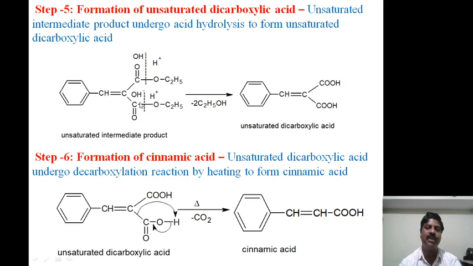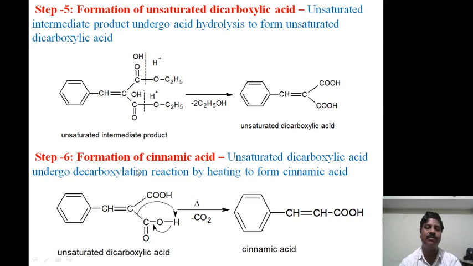In the fifth step, formation of unsaturated dicarboxylic acid. The unsaturated intermediate product undergoes acid hydrolysis, because any ester on hydrolysis forms ethanol and a carboxylic acid. Therefore, the unsaturated intermediate product undergoes acid hydrolysis to form unsaturated dicarboxylic acid. This molecule undergoes hydrolysis with water, and 2 molecules of ethanol will be formed along with the unsaturated dicarboxylic acid.